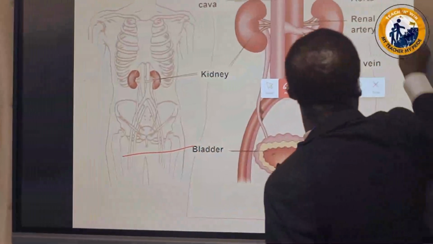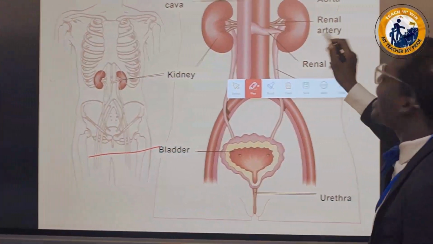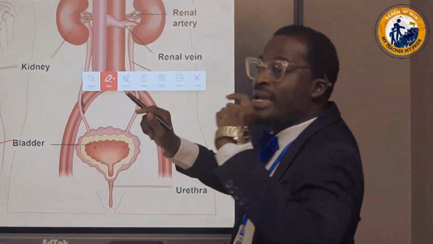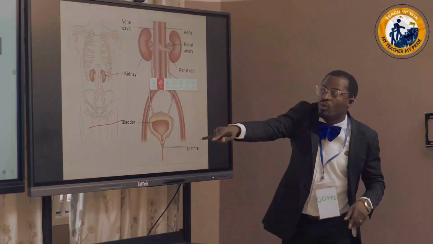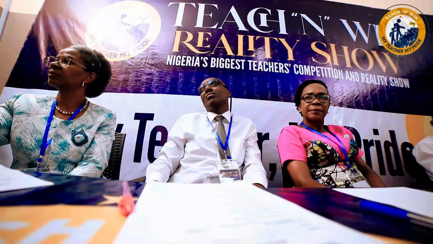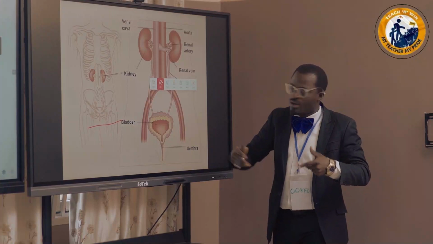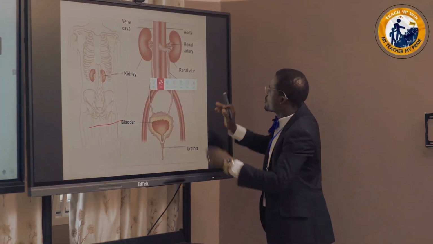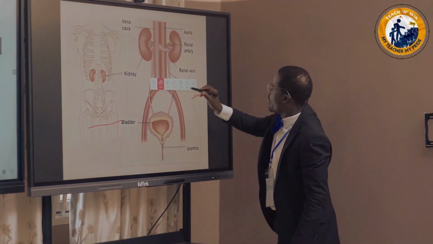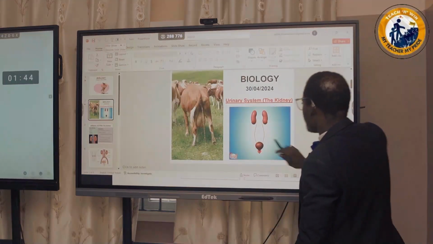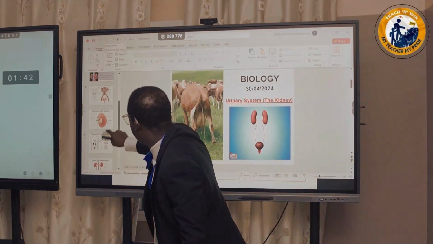Now quickly, I want us to watch this. Don't forget this part I mentioned. Now the renal artery. The renal artery is responsible to bring blood into the kidney. The blood will now be filtered by the kidney, where the water will pass out there.